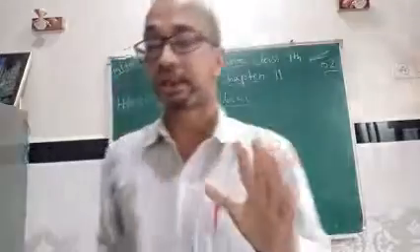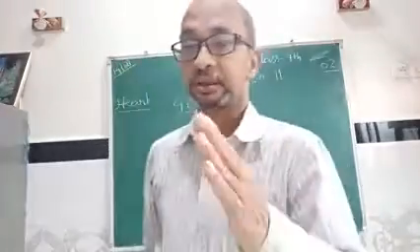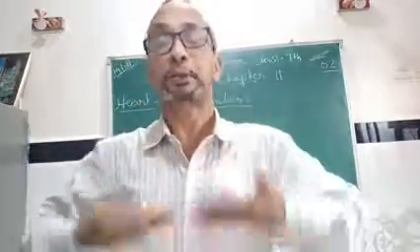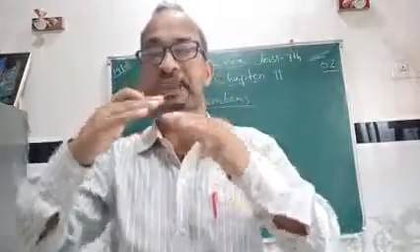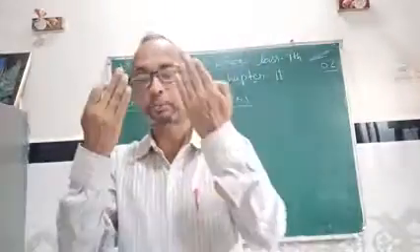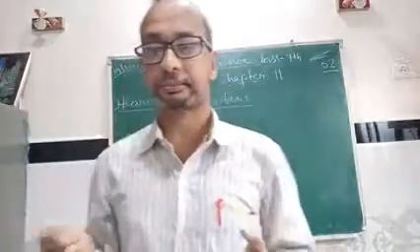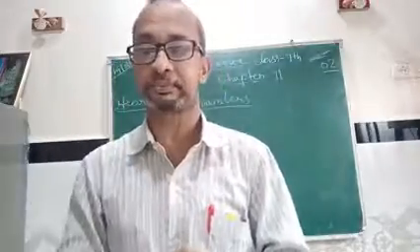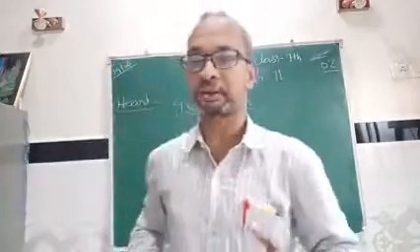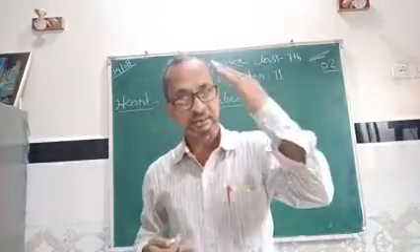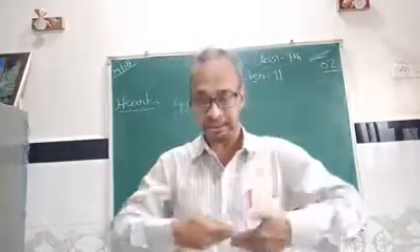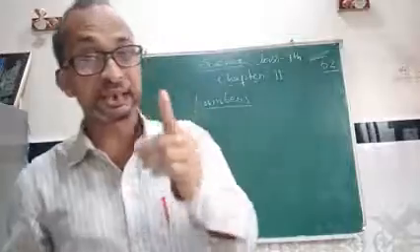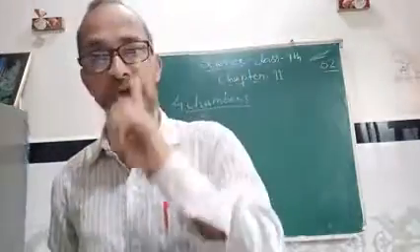The upper 2 chambers of the heart are called atria. Atria is the plural of atrium, and the lower 2 chambers of the heart are called ventricles. Atria above, ventricles below. Atrium is singular, atria is plural.